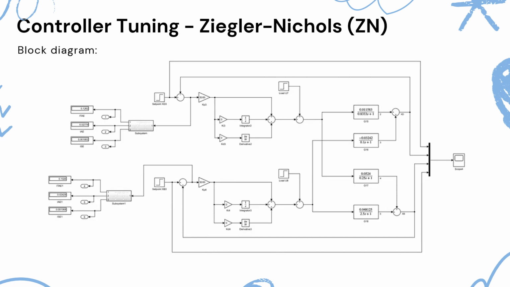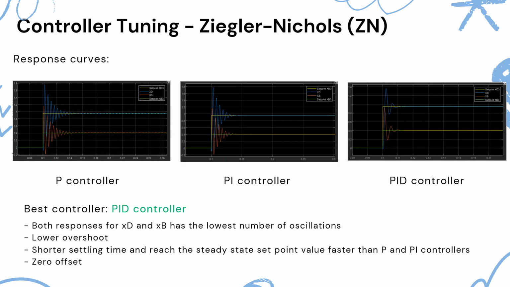This is the block diagram for the control system using ZN tuning method. After tuning, we found that the best controller is still the PID controller, as both responses for XD and XB have the lowest number of oscillation, lower overshooting, shorter settling time, and reach the steady state set point value faster than P and PI controllers and have zero offset.